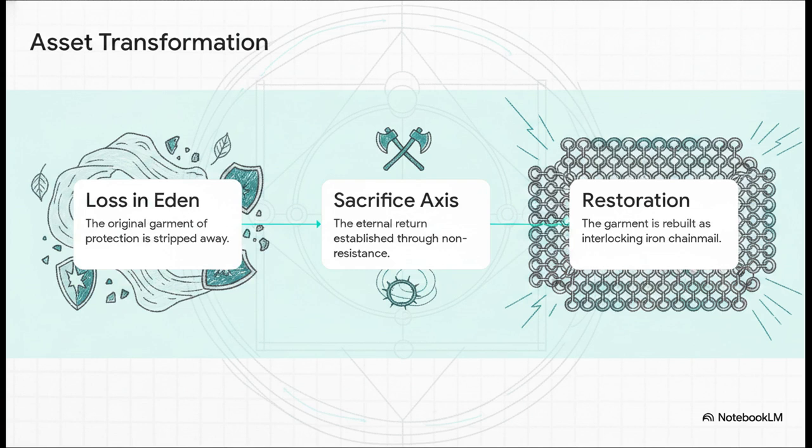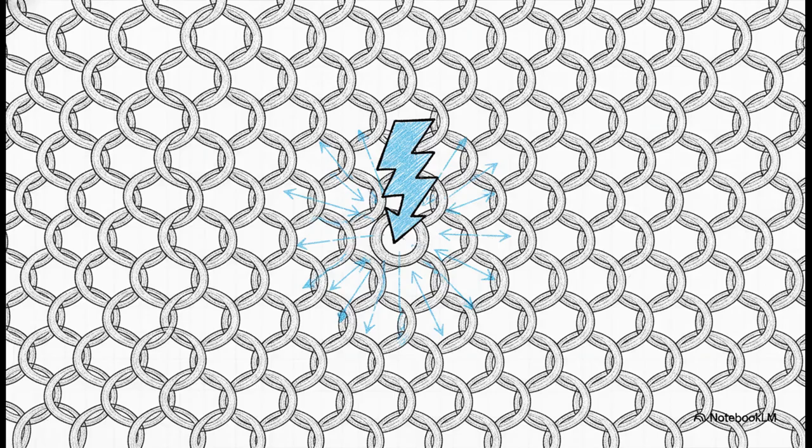And finally, step 3 is Daoud's restoration at coordinates 2180 and 3411. That lost garment is fundamentally rebuilt, but this time it's forged as meticulously linked, interlocking iron chainmail. The engineering topology of this armor is mathematically precise. At coordinates 3411 and 2180, the instructions are clear: measure and link. Every single interlocking ring is designed to protect against systemic illusions. If the target trap attacks one specific point, the force doesn't just hit there, it's redistributed across the entire mesh of connected nodes. Because of this structural topology, there is literally no single point of failure within the structure.